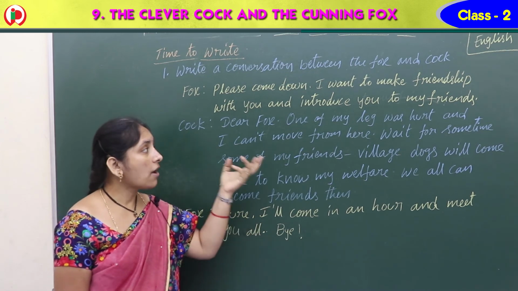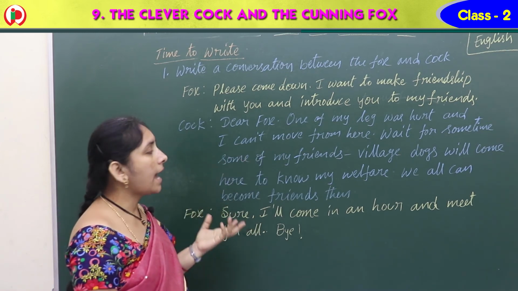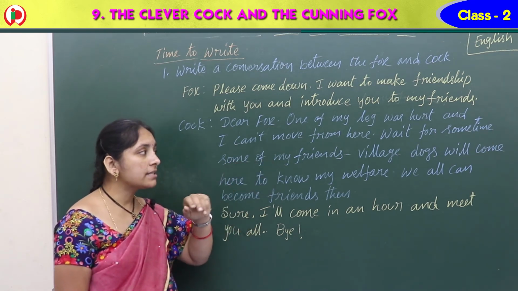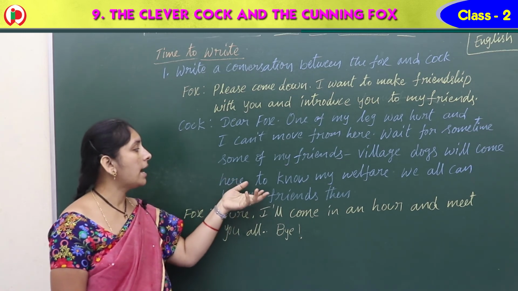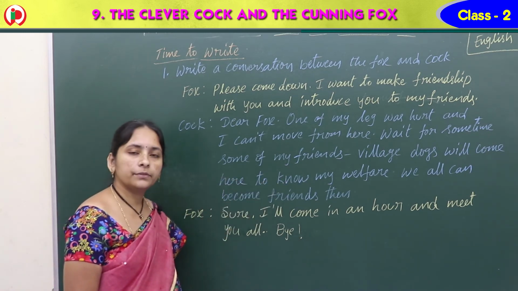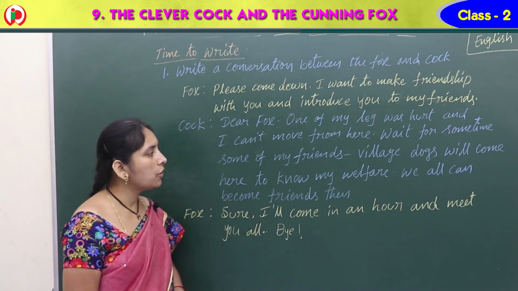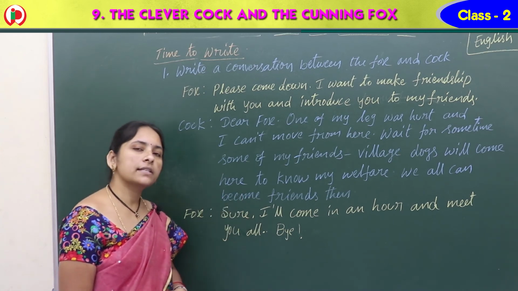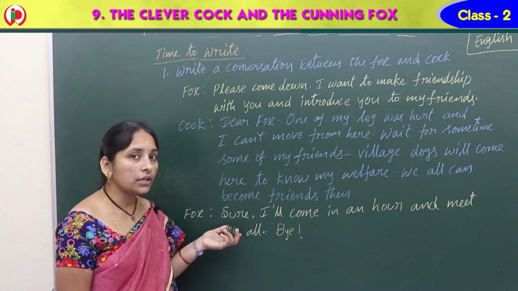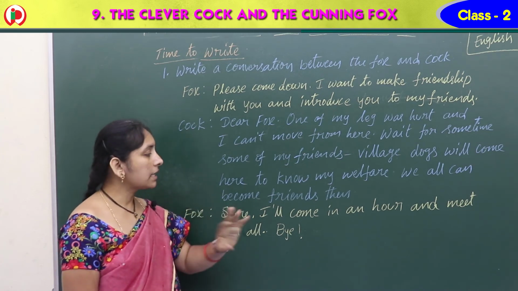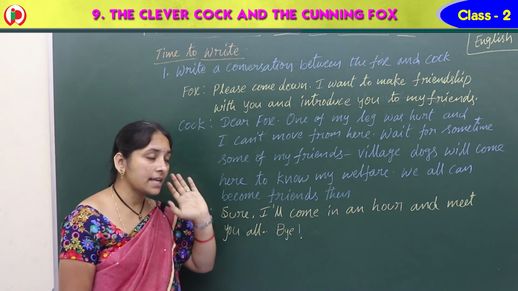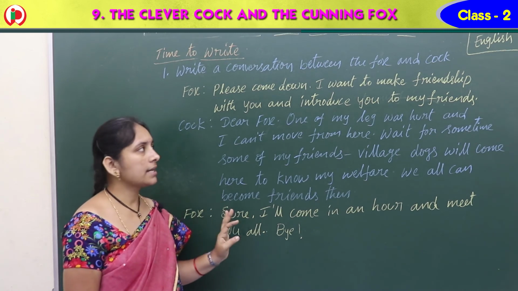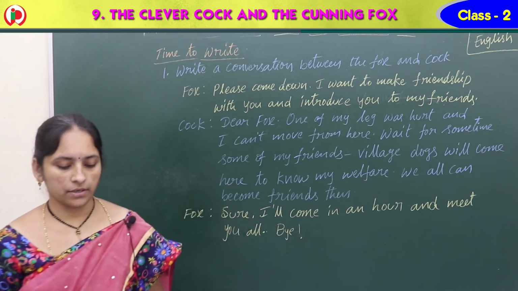Dear fox, one of my legs was hurt and I can't move from here. Wait for some time. Some of my friends, those are village dogs, will come here to know my welfare. Welfare means how I am here. So we all can become friends then. So by hearing about the dogs, the fox said, sure, I will come in an hour. Later I'll come, that means I'm going. So meet you all at that time. Bye. So now it starts to escape. Right, Nana? So these are the dialogues. Write it down in your book.